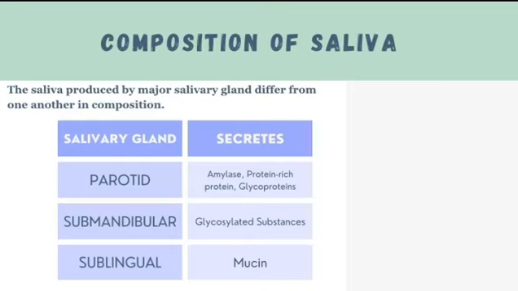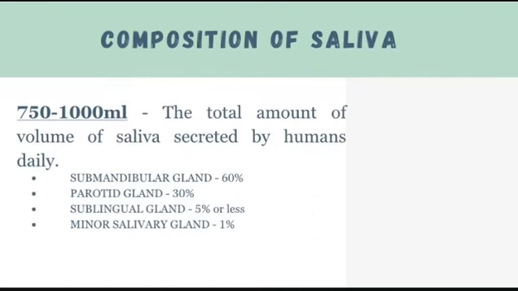Moving on, the saliva produced by the major salivary glands differs from one another in composition. The parotid gland secretes amylase, proline-rich proteins, and glycoproteins. The submandibular gland secretes glycosylated substances, and the sublingual gland secretes mucin. The total volume of saliva secreted by humans is approximately 750 to 1,000 ml daily, of which the submandibular accounts for 60%, the parotid about 30%, and the sublingual about 5% or less, and about 1% of saliva is derived from the minor salivary glands.